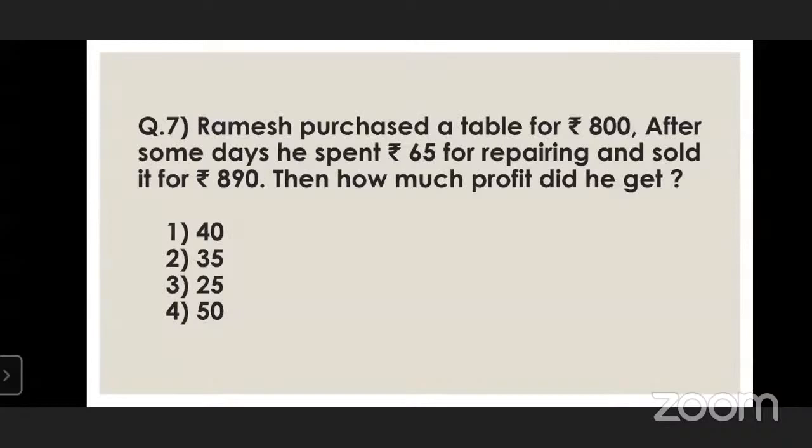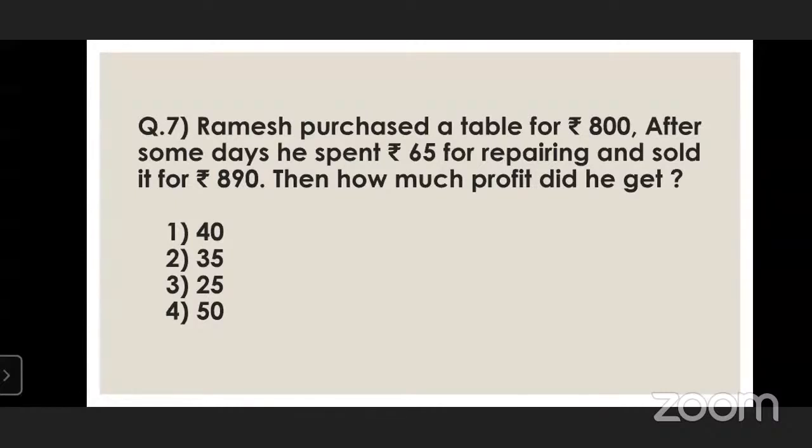Okay, question number 7. Ramesh purchased a table for rupees 800. After some days, he spent 65 on repairing and sold it for rupees 890. Then how much profit did he get? Okay.